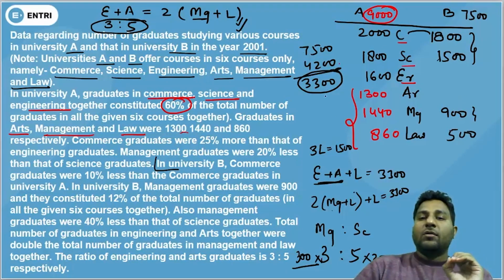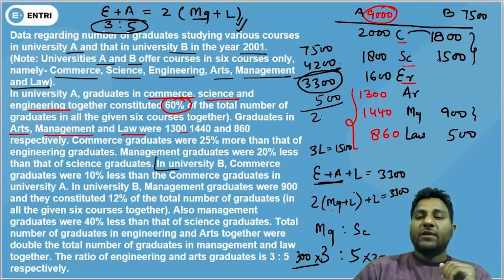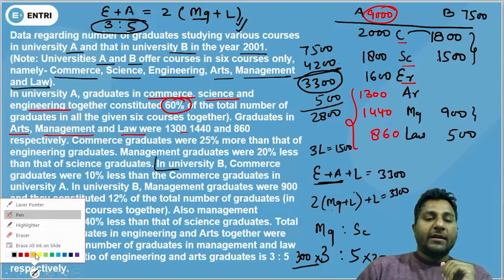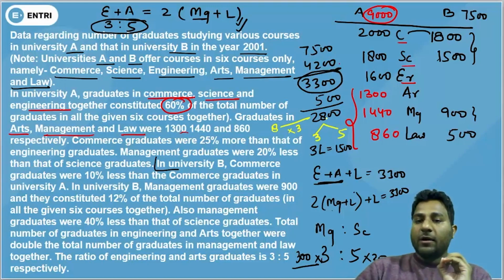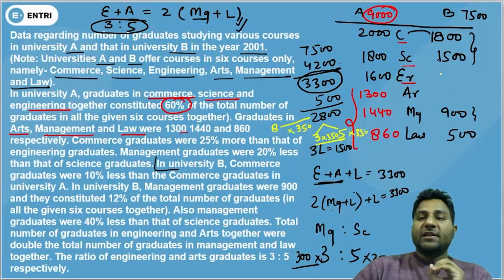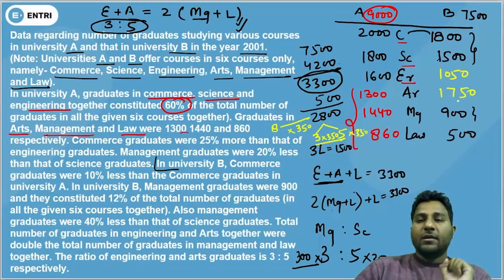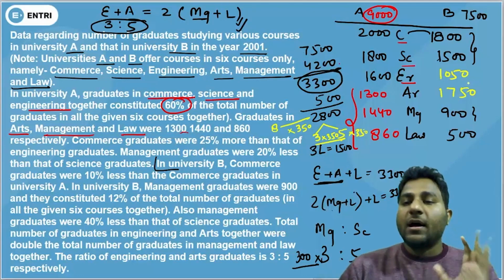Now this 500 will also be eliminated. That means we are left with 2800, and this 2800 will be distributed in the ratio 3:5. So 8 ratio equals 2800, so 1 ratio equals 350. That means 350 will be multiplied in both. So we have got engineering data as 1050 and arts data as 1750. Because we can easily figure out the solution.